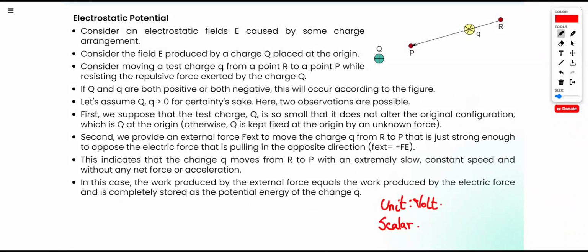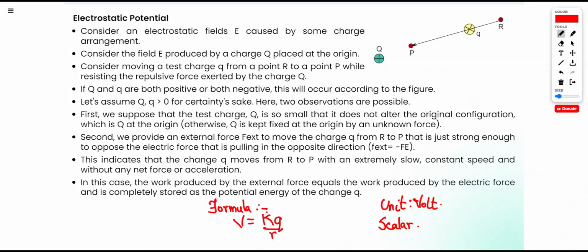The quantity which has only magnitude, no direction, is known as a scalar quantity. And the third thing, what will be the formula? The formula for electrostatic potential V is K Q upon R.